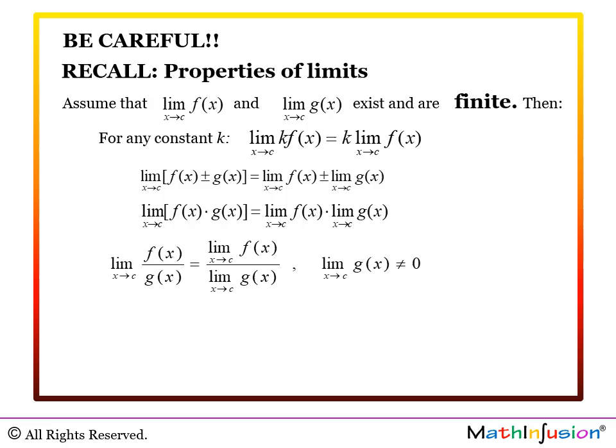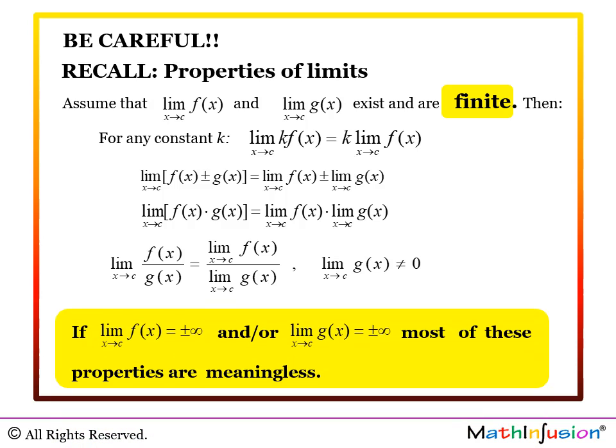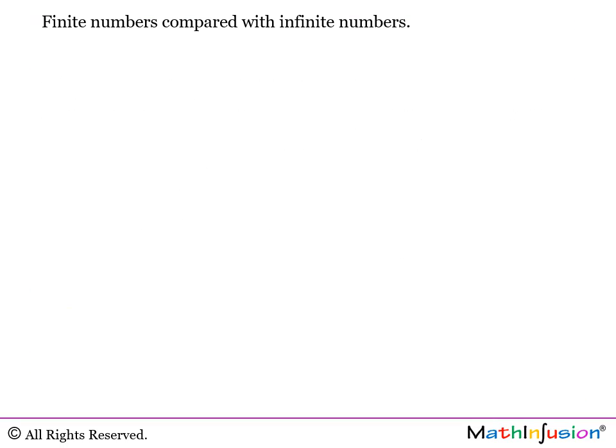Be careful. All the properties of limits that we know are true only if the limit of f(x) and g(x) when x approaches c are finite. If one of these limits is infinite, then most of these properties are meaningless. To understand undetermined forms, we really like again to compare finite and infinite numbers.